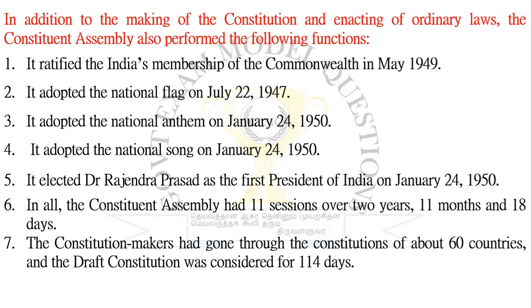It ratified India's membership of the Commonwealth in May 1949. So it made India a Commonwealth nation. Commonwealth countries are the countries which were conquered by Britain and later given freedom. These countries together form the Commonwealth nations. So India ratified its membership in May 1949. It was passed in this Constituent Assembly.